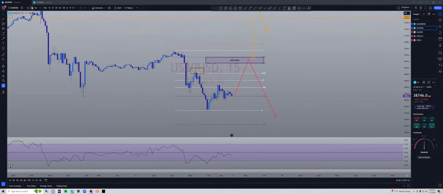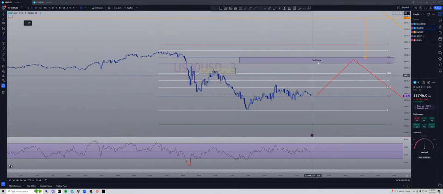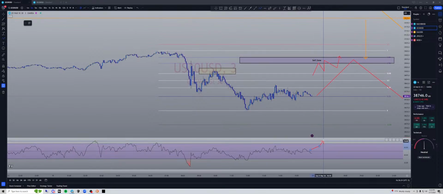And you can even come down to the 3-minute or the 5-minute and start to look for divergence when it gets up there. All right? Start to look for a divergence as price gets higher, but at the same time, price is getting lower on the RSI. All right? So that would be the confluence to enter on the smaller time frame. Hopefully that answers your question.